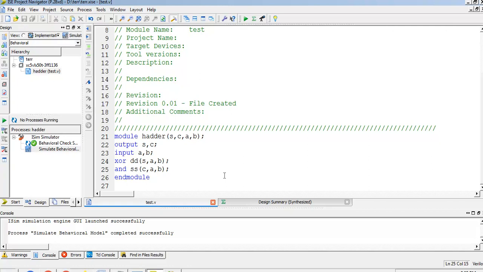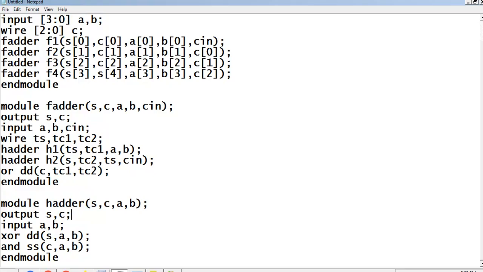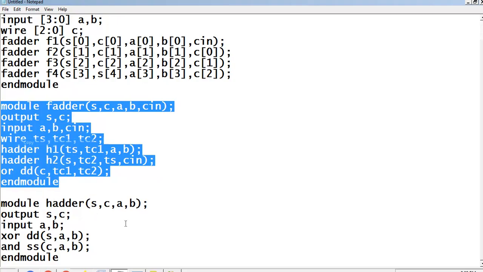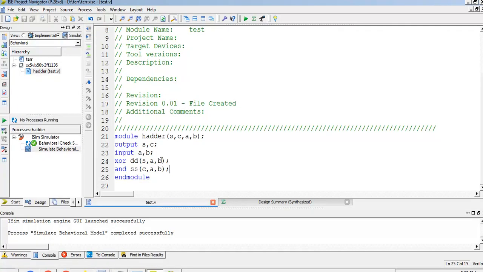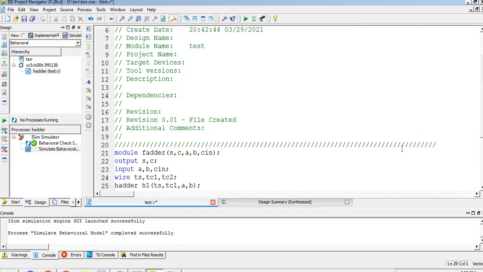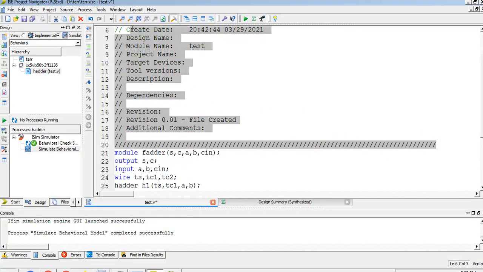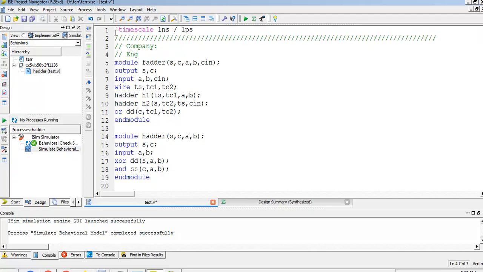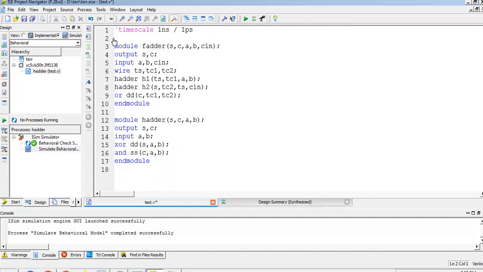The screen you are seeing is the Verilog coding for the half adder. I have already developed the program for the full adder. Let me copy this full adder program and put it in the module. Let me explain what this is. These are unwanted codings, so I am just deleting this. Now you can see the top module is the full adder and the bottom module is the half adder.